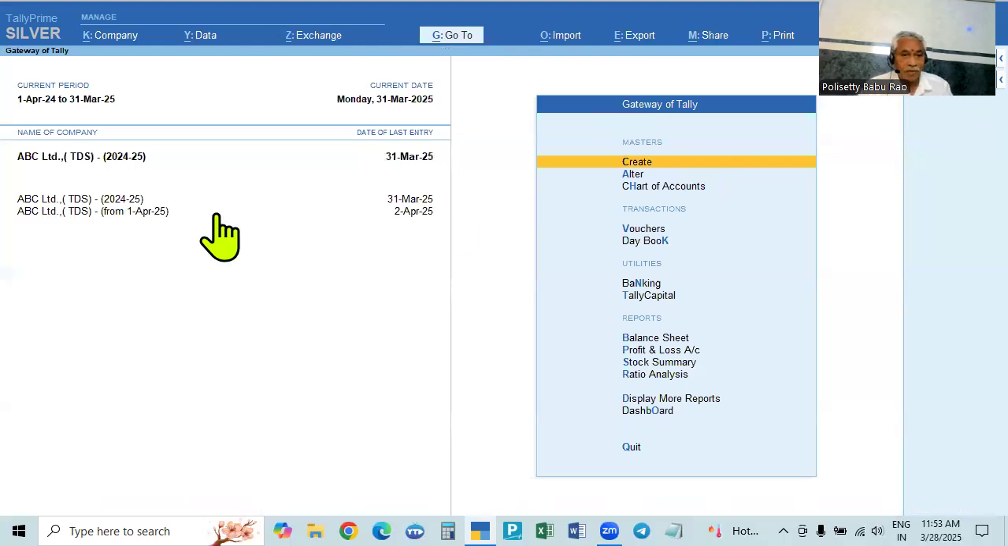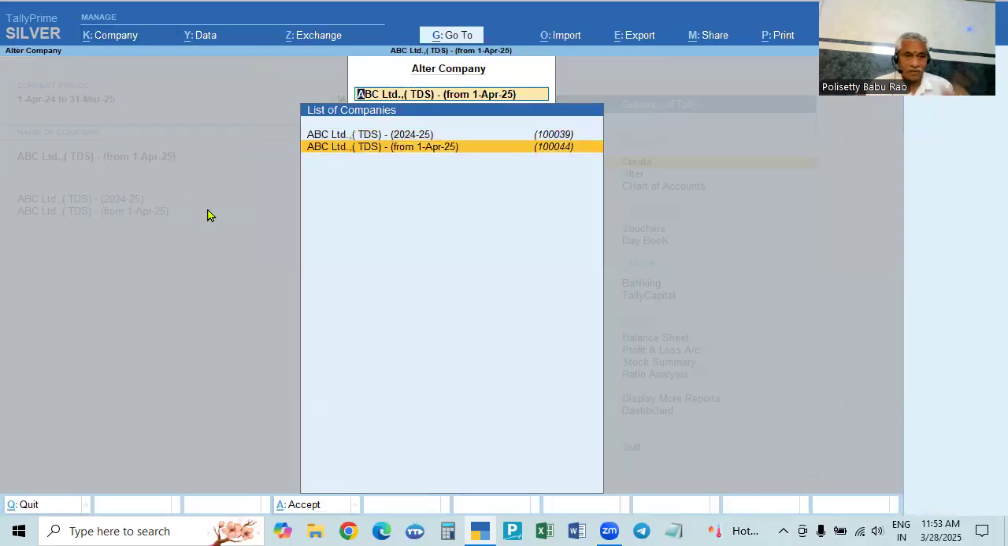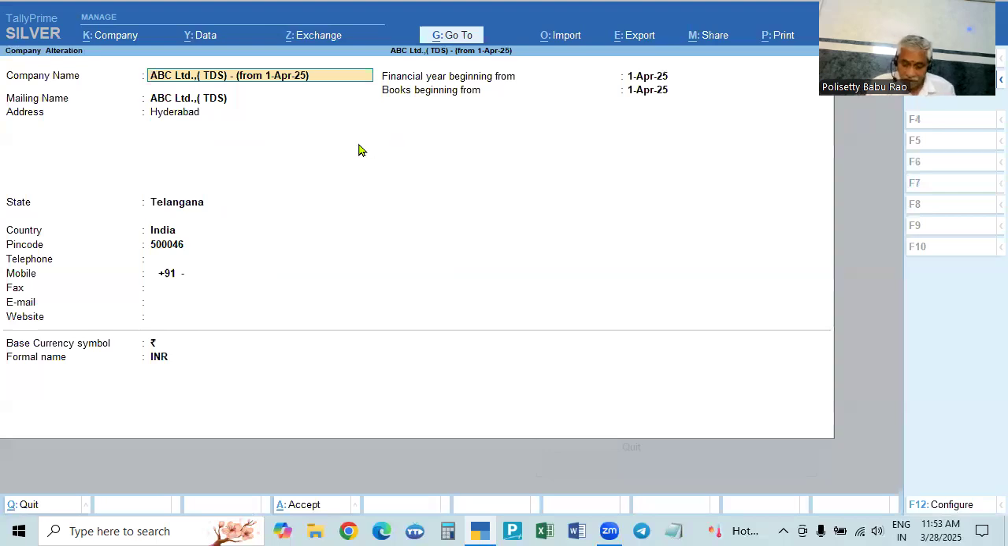Then come to this one. Select this one, and this also you change. See here, 1st April 20, select that one. So starting from 1st April 25. Select this. This also, click End and go back. So here it is 2000, sorry, 2025-26. This is 2025-26.